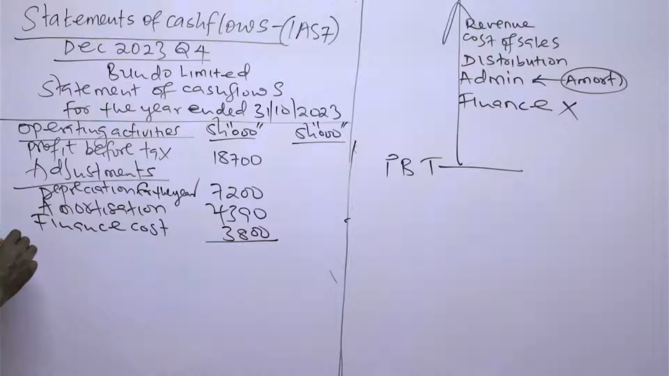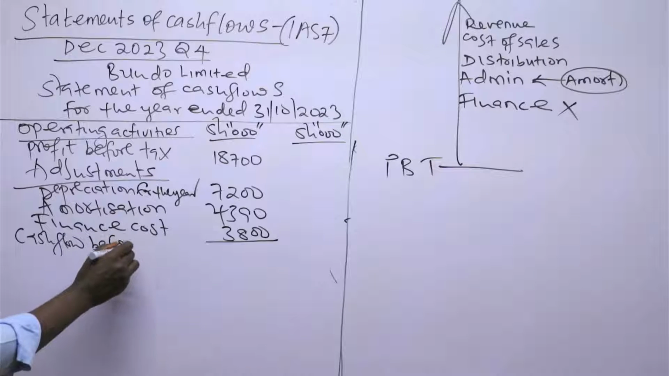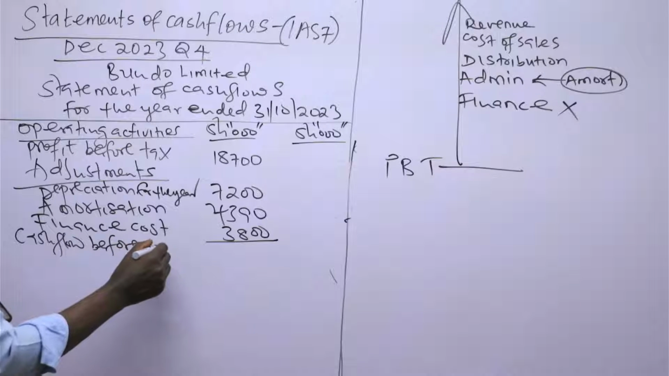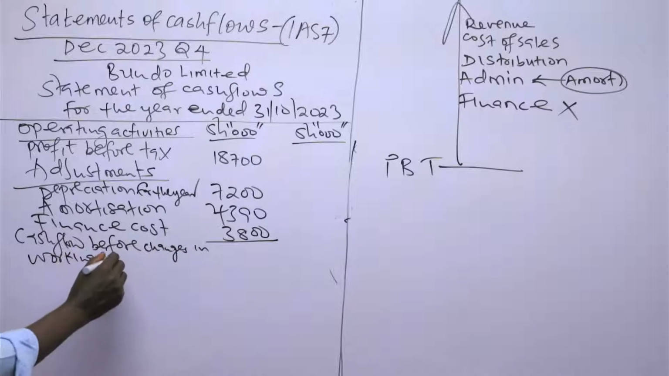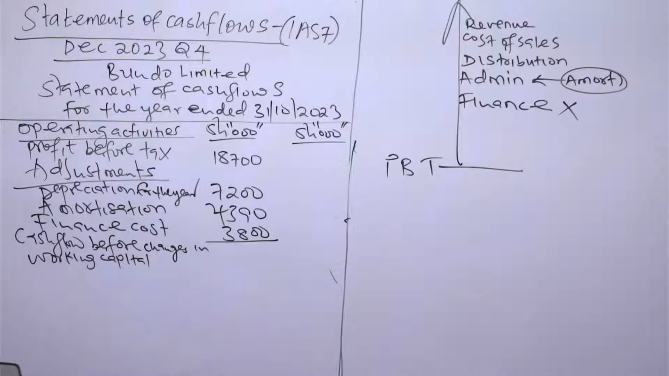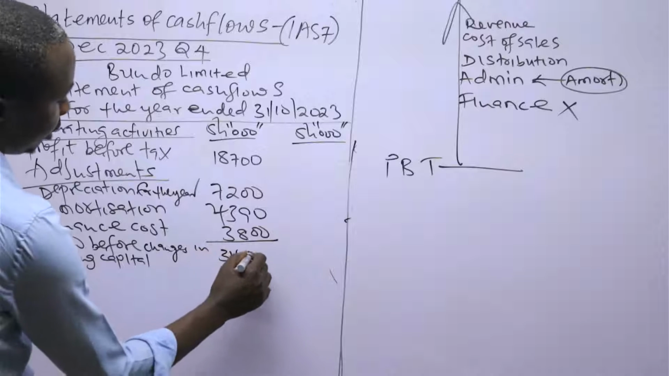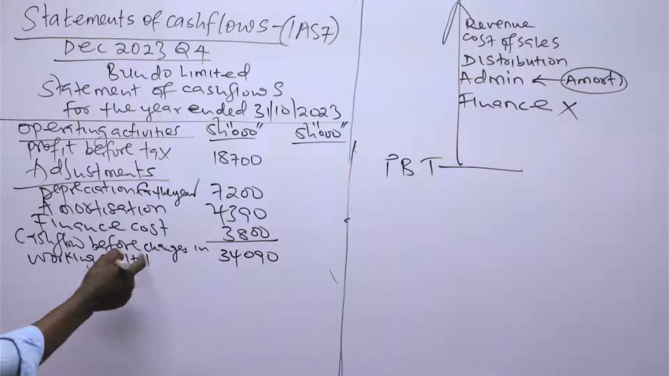So up to this point, we say cash flow before changes in working capital. Changes in working capital. Cash flow before changes in working capital. So we have 18,700 plus 7,200 plus 4,390 plus 3,800. So that is 34,090. 34,090. And now changes in working capital.